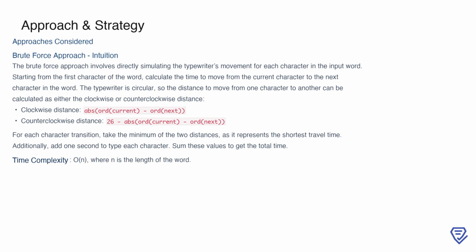On top of this, we add 1 second to account for typing each character. By summing up these values for every character in the word, we get the total time required to type out the word. This approach has a time complexity of O(n), where n is the length of the word, as we are simply iterating through the word character by character.